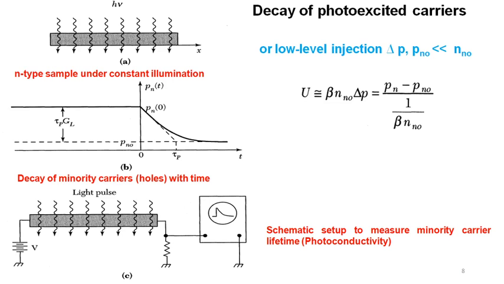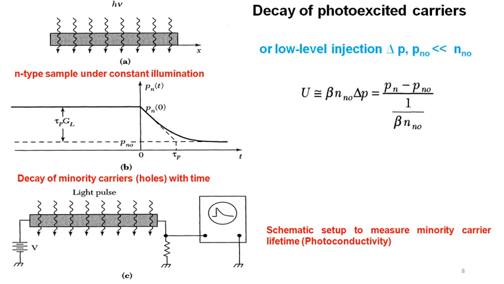Whatever excess carriers we previously introduced in the semiconductor, we can explain in terms of low level injection, delta P, where Pn naught is less than n naught. U is equal to beta n naught delta P, and from this equation we can calculate the net recombination rate, and after that we can calculate it in terms of the lifetime.